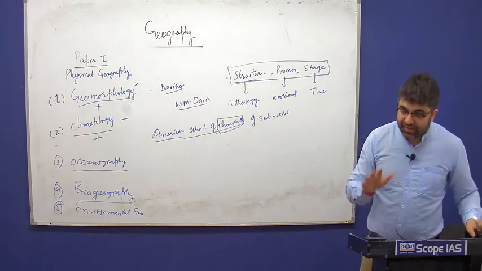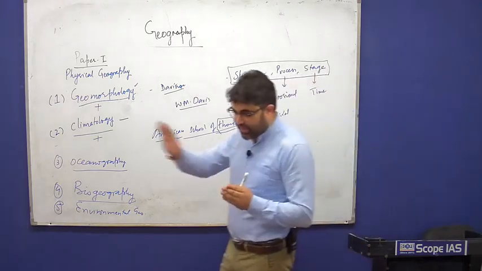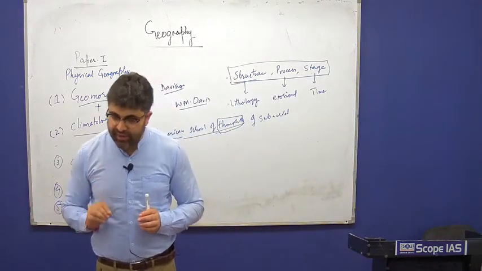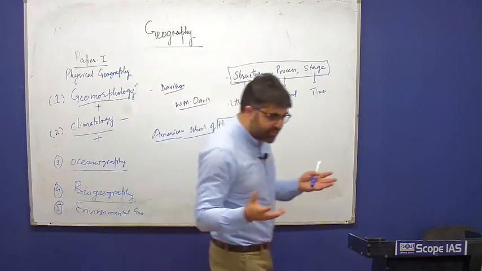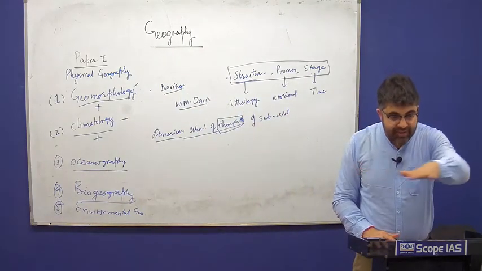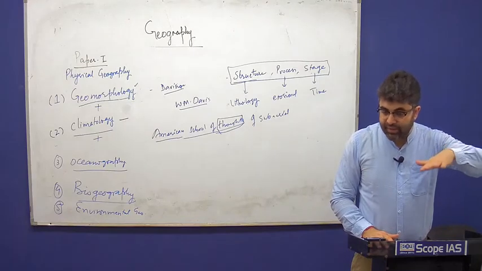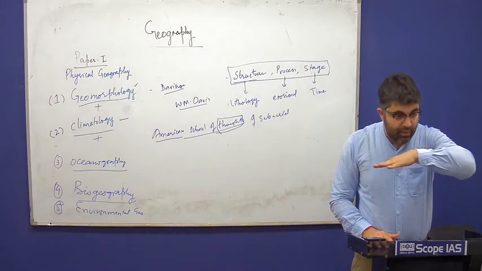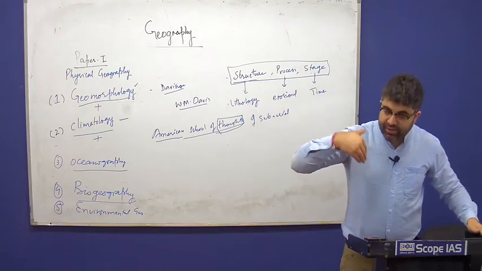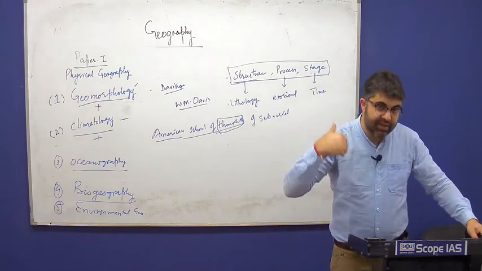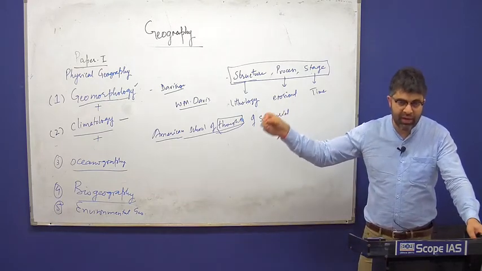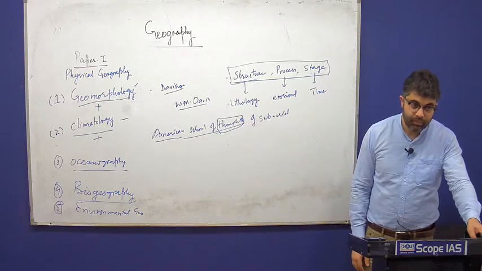Many times we do not read the preface of the book and we start directly with the topic. The first chapter sometimes is very, very relevant, very important. In fact, it's every time very relevant because it throws light on everything that has been covered. It gives us an idea about all the topics to be covered in the book and the various geographers or contributors for a particular theory, model or concept.